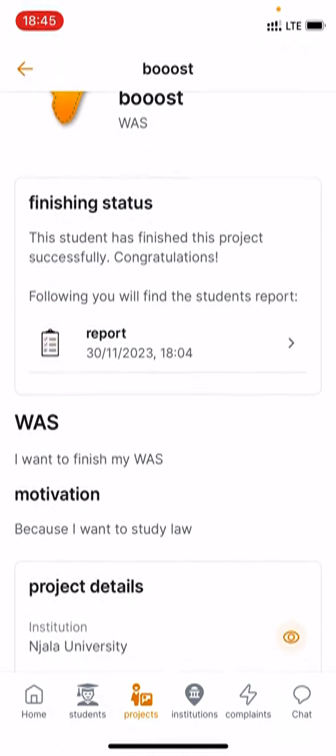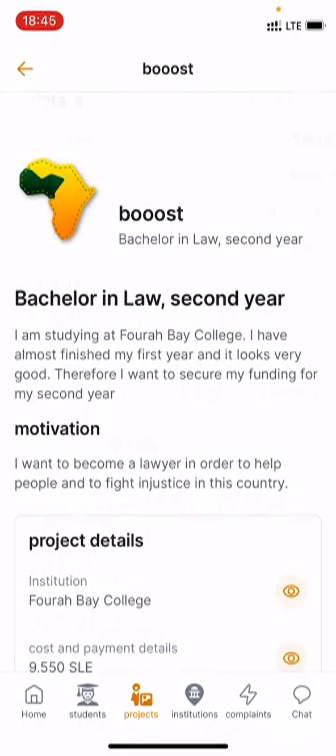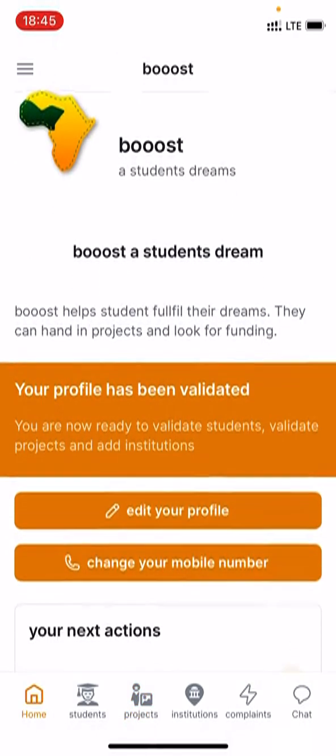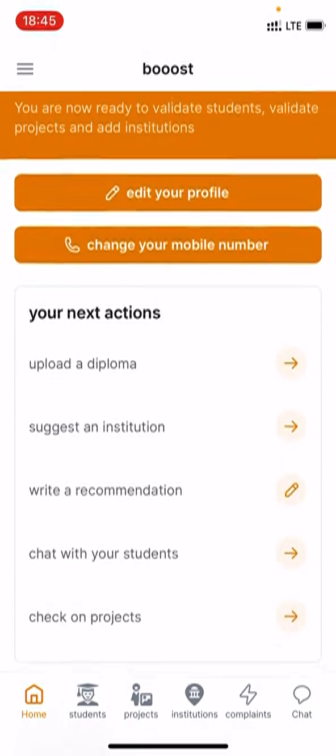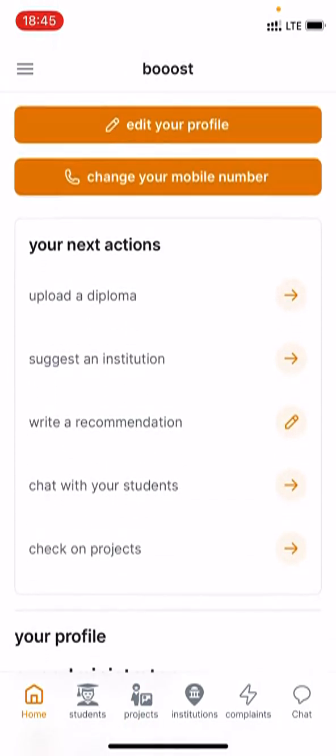So that is how it is done, and I would love to encourage you to write a recommendation for the students you're validating, but also for the projects you're validating. This is helping the project a lot in finding donations and helping your student succeed with his education.